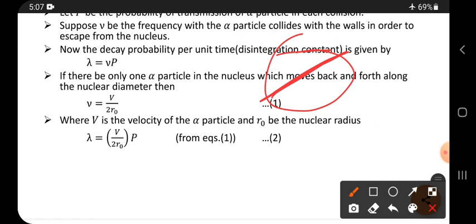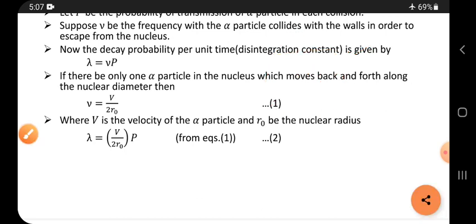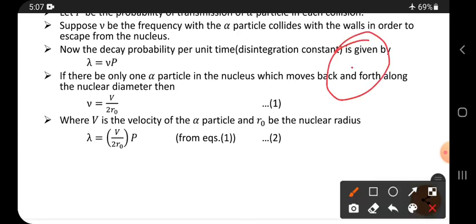Initially the alpha particle is here, and from here to a distance, let it be r naught. Why? Because r naught is the radius of the nucleus, the distance from the center to its surface. The alpha particle moves in this forward direction and comes back. So how much distance does it travel? Initially it travels r naught distance, and again it comes backward, traveling r naught distance. So total distance is 2 r naught.